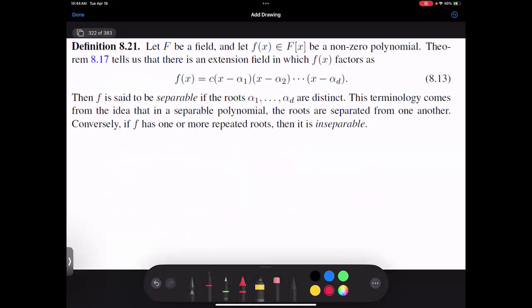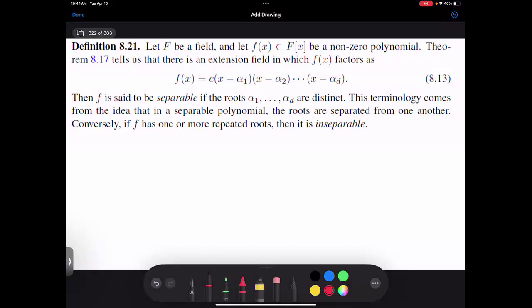Why do we care about this? Well, one of the things we're getting to is, it's been a while since we've had a definition, so let's take another one. So big F is a field, little f is a non-zero polynomial again. Why do you think I want the polynomial to be non-zero? Yes, zero polynomials are boring when you're trying to find the roots in factorization. Everything is the root of the zero polynomial, so we don't want to study that.